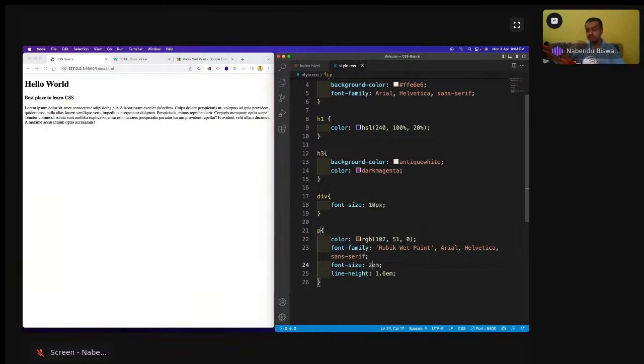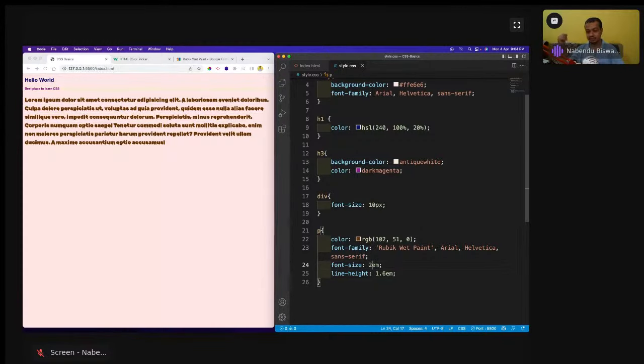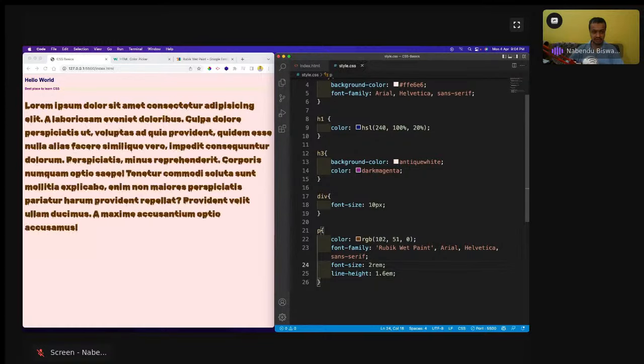Then there is another unit of measurement known as rem, spelled like that. If I do 2rem, it will increase a bit more. Why is it like that? Because rem never depends upon the parent. Rem depends upon a global parent, something like the body. The body has a font size of 16 pixel, which the W3C has said is the general font size.